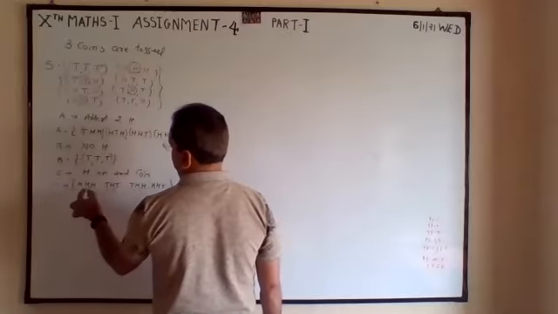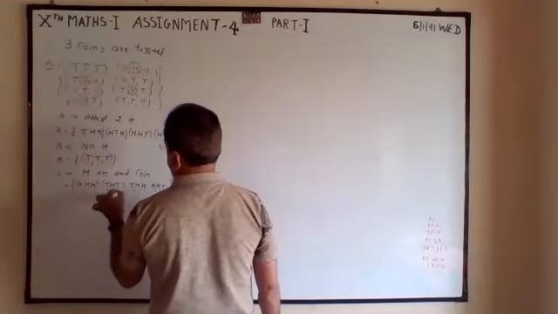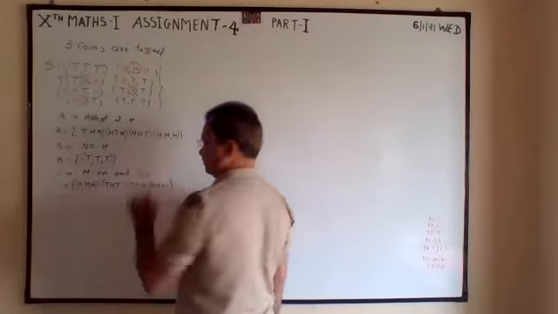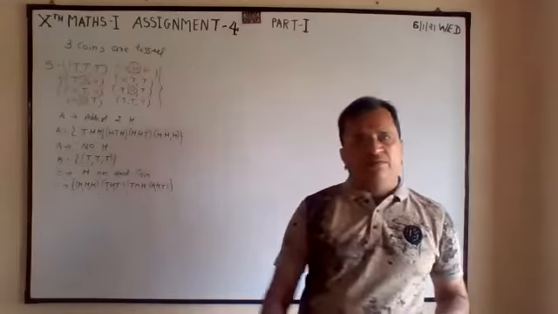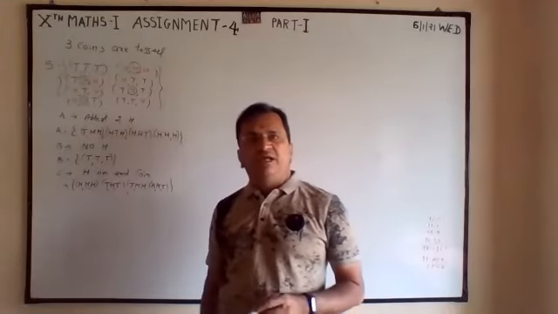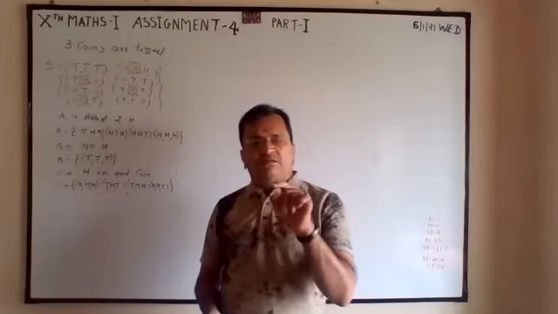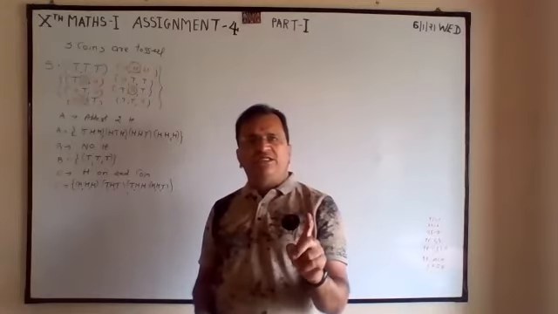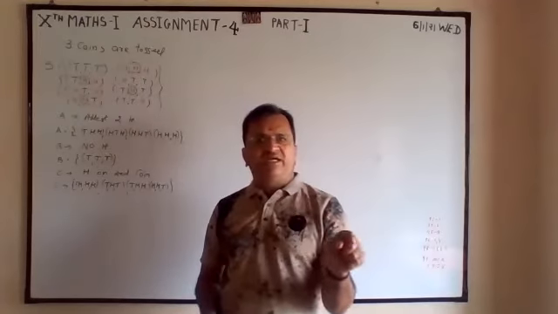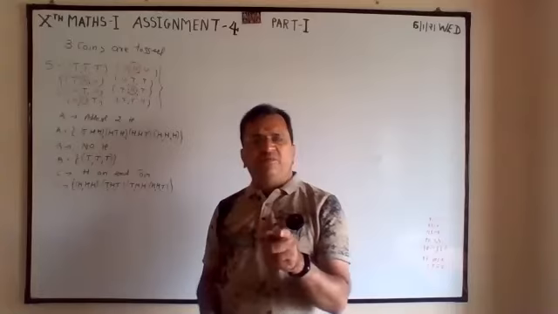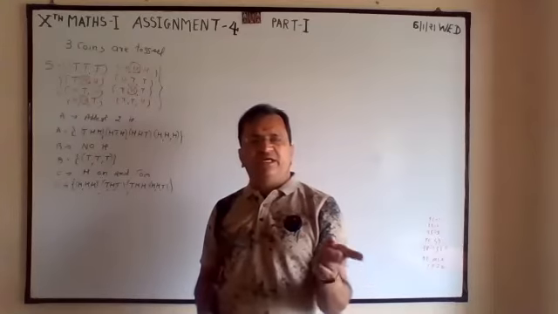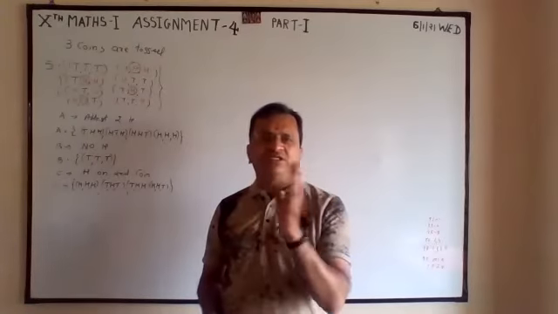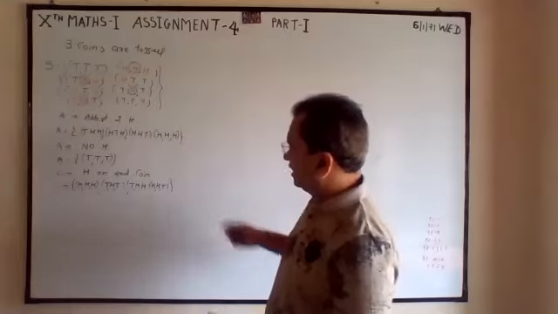Without observing that also you can write. H H H in middle. When H is in middle, both the side T. When H is middle, both the side H. When H is middle, left side T, right side H. Then opposite, left side H, right side T. So like that you can form.